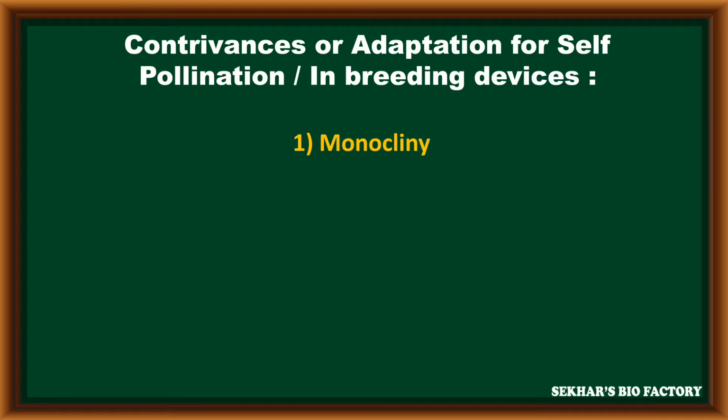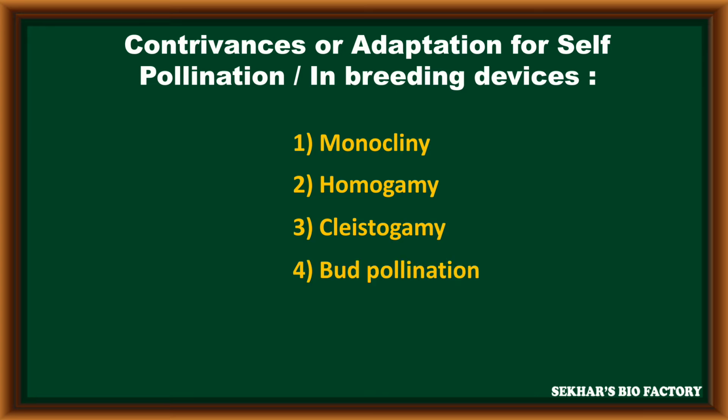The first inbreeding device is monocliny. The second is homogamy. The third is cleistogamy, and the last is bud pollination. All these inbreeding devices are helpful to promote self-pollination in plants.